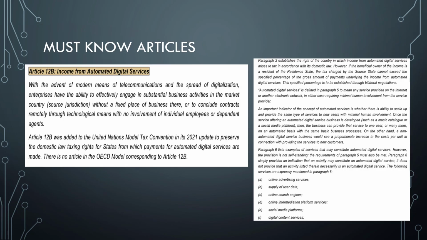First one is Article 12B, that is the income from automated digital services. The key thing you should keep in mind is that we are using various online media, for example Flipkart, Amazon, all those things. That is the main reason this article came into the picture. There is no corresponding article in the OECD model.